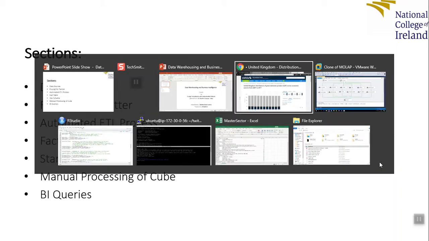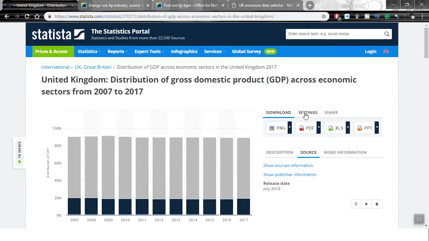In this project, most of the data sets are gathered from government websites. My first data source is Statista. From this source, I have taken the distribution of GDP across economic sectors from 2007 to 2017.